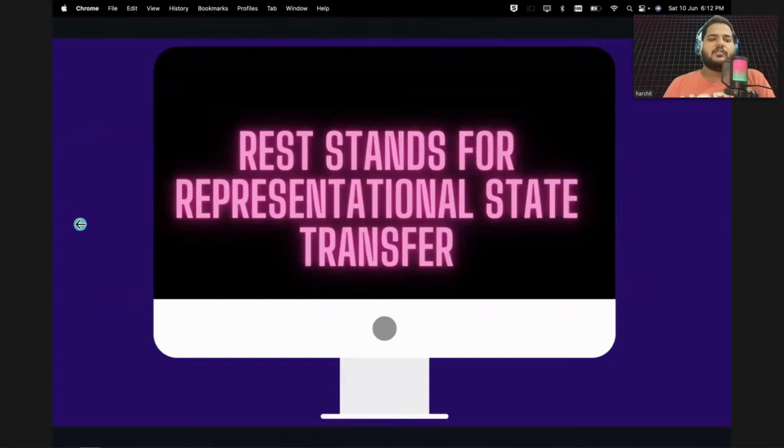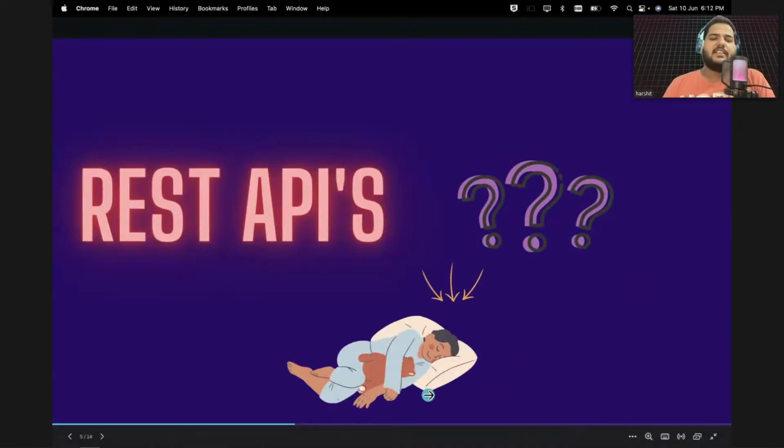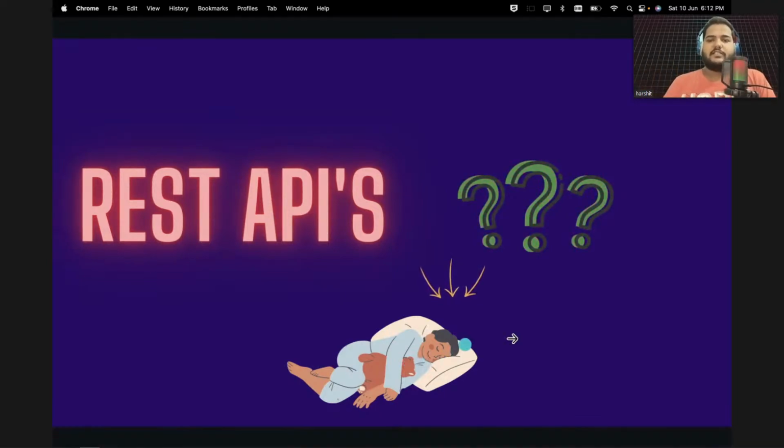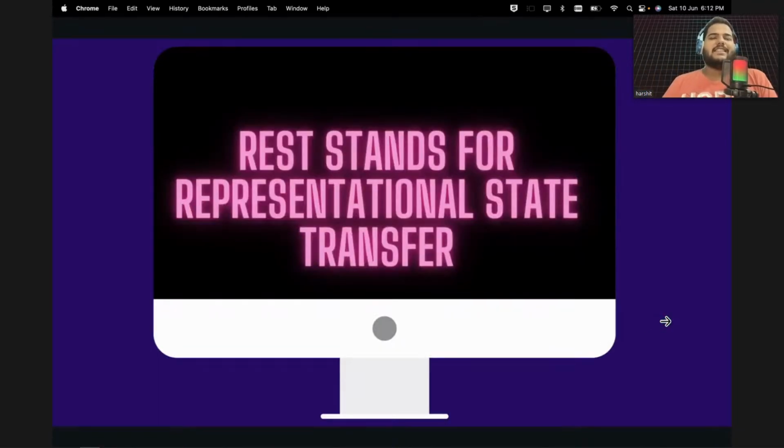You can see here I also have an image of a person resting. Actually, this is not REST. Resting does not mean actual REST. So what is REST? REST stands for representational state transfer. If you read this line, it means you are transferring some kind of representation. So let's understand what you transfer and how you transfer.